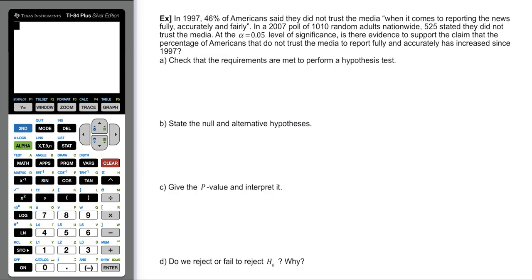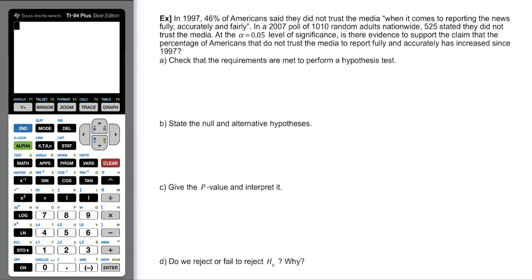Okay, so now we're in section 10.2, and I want to go over some of the examples with you with a calculator. In 1997, 46% of Americans said they did not trust the media when it comes to reporting the news fully, accurately, and fairly.